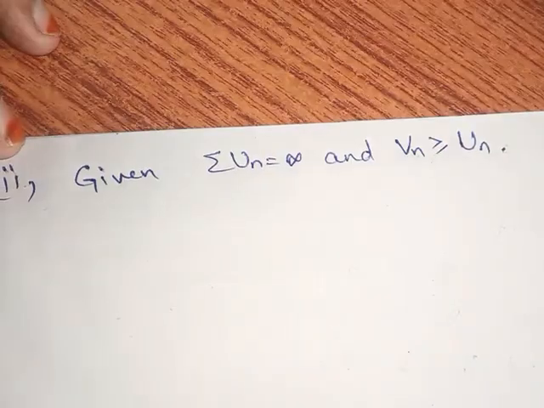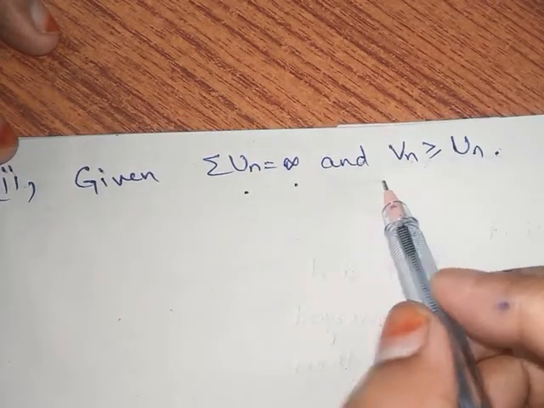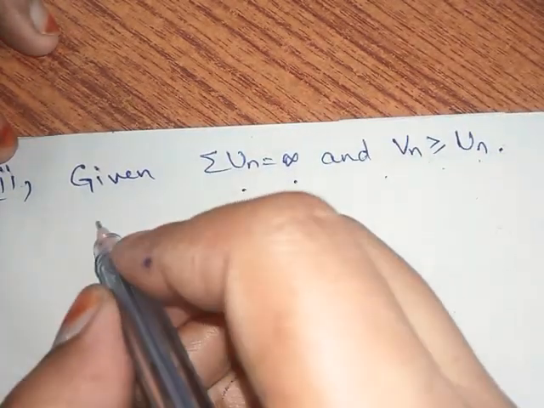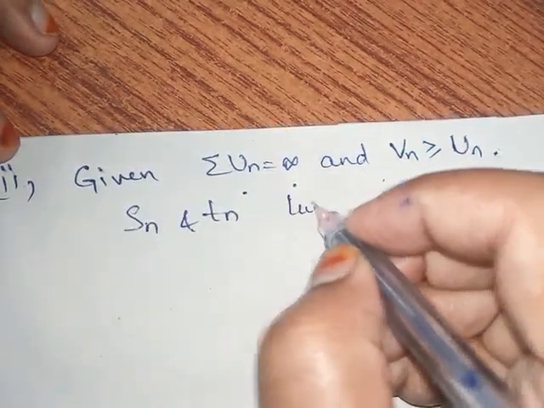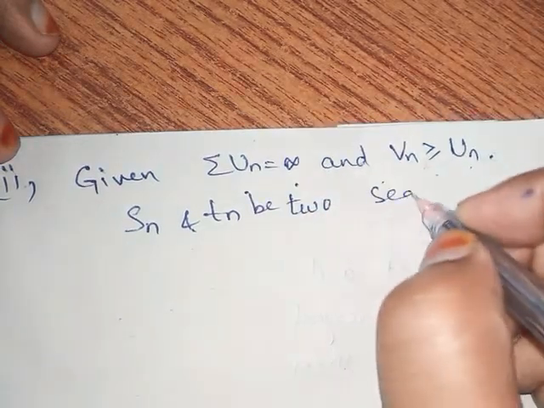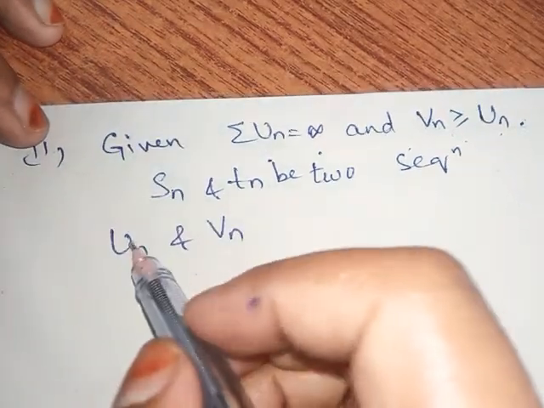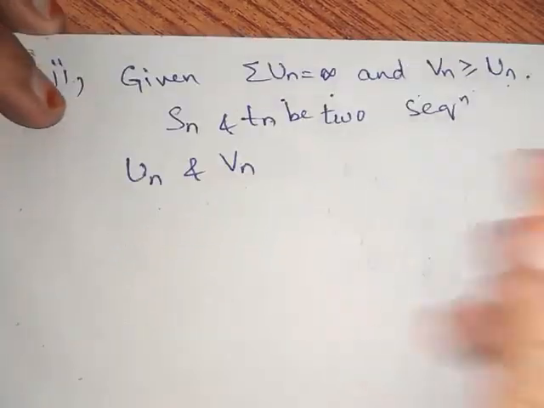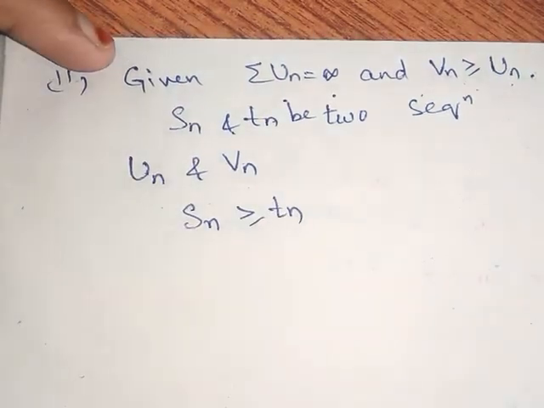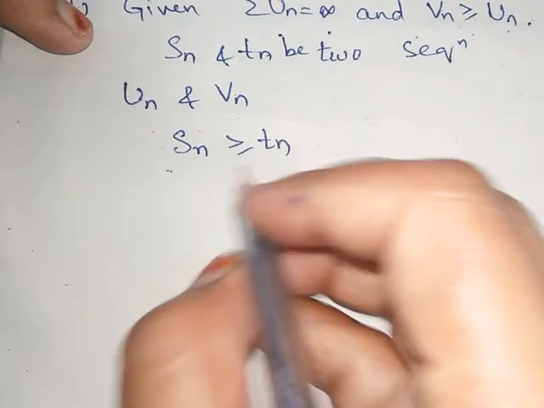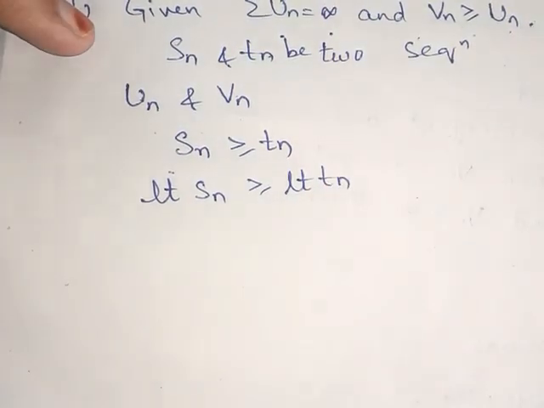The second condition is that summation un is equal to infinity and vn is greater than or equal to un. So let us suppose Sn and Tn are two sequences, where un is Sn and vn is Tn. Let us consider Sn is greater than or equal to Tn. Now apply limits on both sides: limit Sn is greater than or equal to limit Tn.